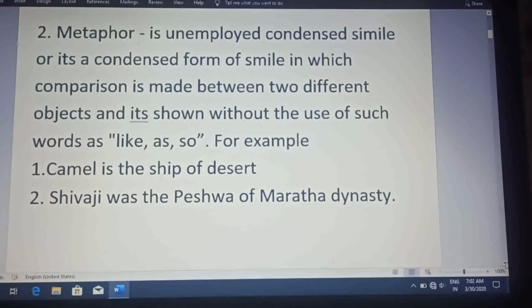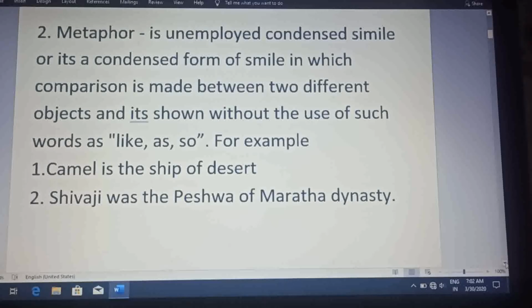Again we compare two different things, but the difference between metaphor and simile is that in simile there is one common point, whereas here nothing is common between both the things.